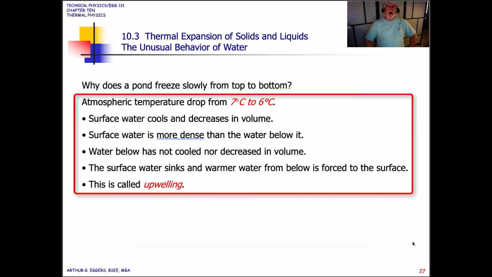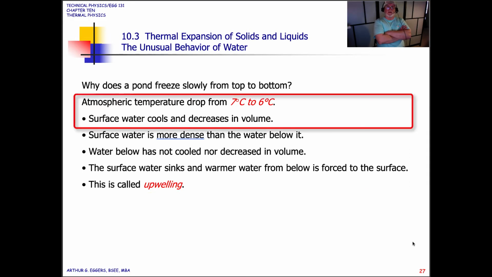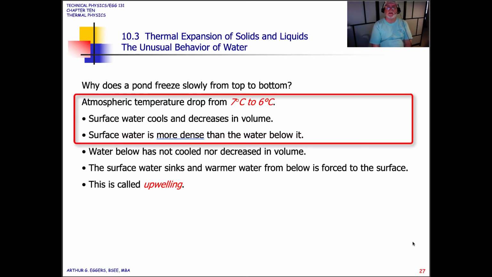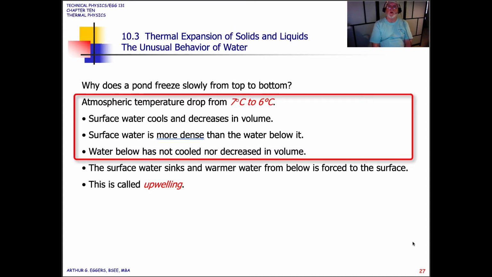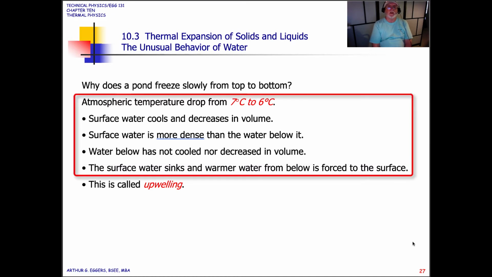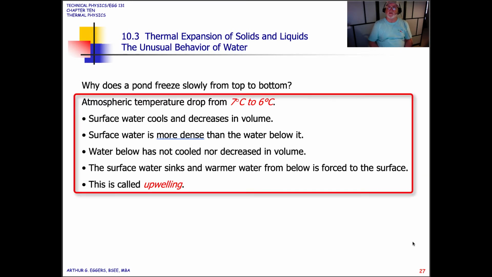So why does a pond freeze slowly on top and then not so much as you go down through the depth? Atmospheric temperature drops from 7 degrees to 6 degrees Celsius. We see surface water cool and decrease in volume. The surface water then is more dense than the water below it. The water below has not cooled nor decreased in volume. The surface water then sinks, and warmer water from below is forced to the surface. This is called upwelling.